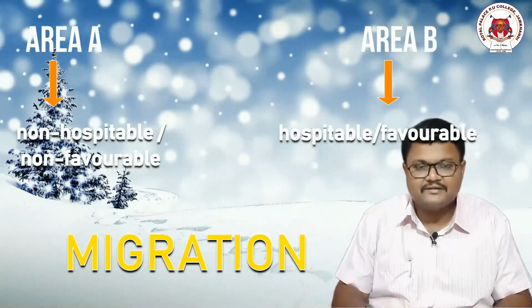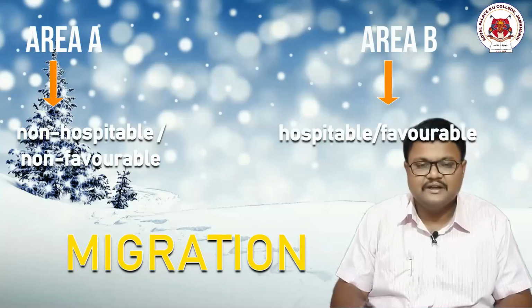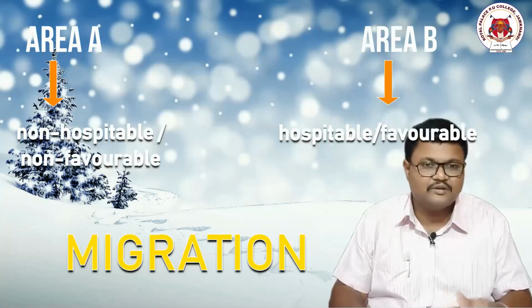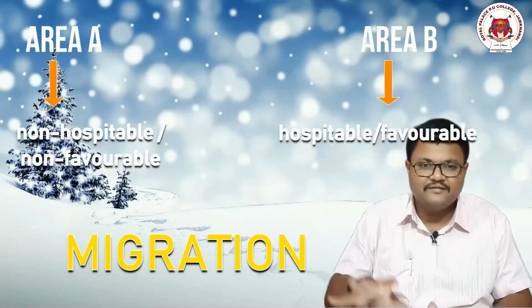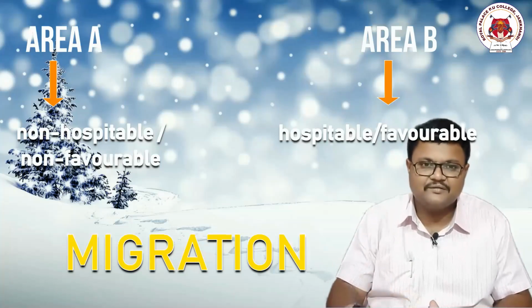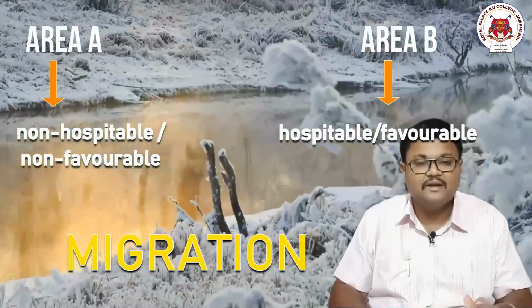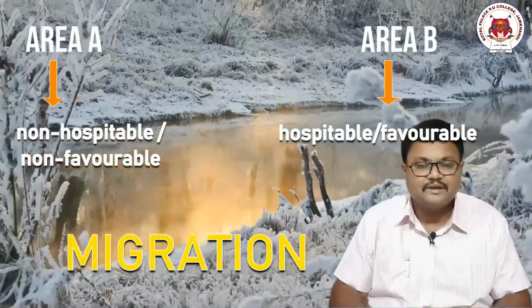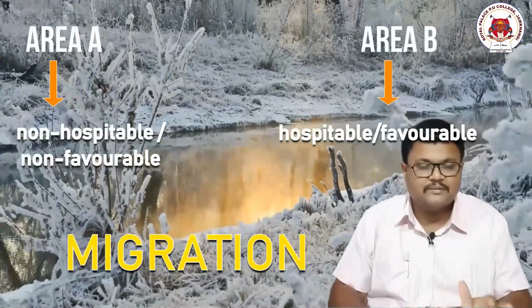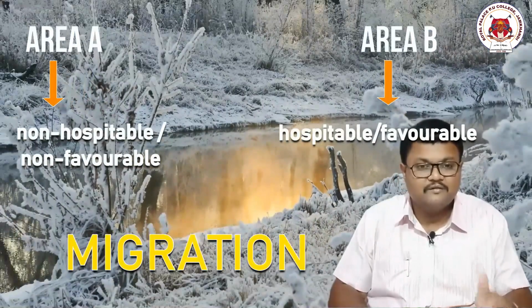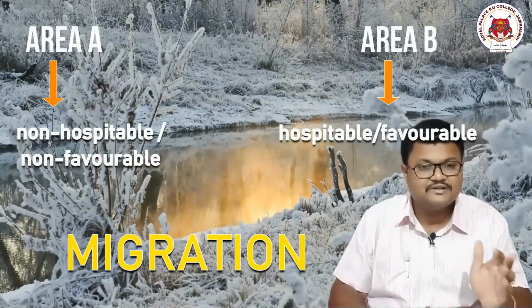If A has that kind of a temperature, it does not mean that B also has that kind of a temperature. If A has stressful temperature, then of course we can imagine that B has hospitable temperature, hospitable habitat, hospitable food, hospitable conditions to live.